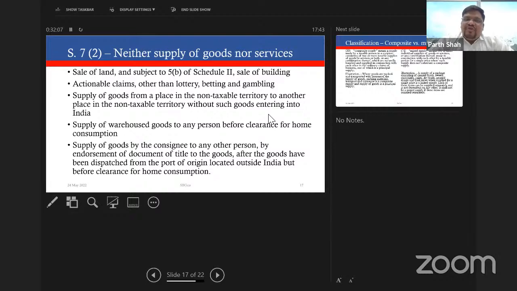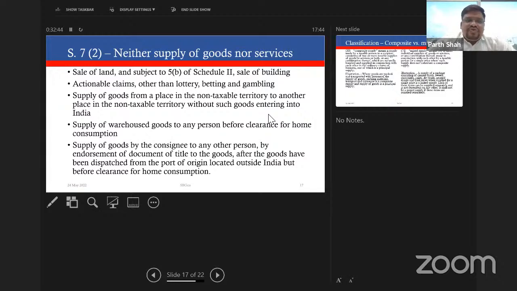Again, the next part: supply of warehoused goods to any person before clearance for home consumption. At times, importers have an option to not clear the goods for home consumption, but rather file the bill of entry for warehousing. The goods are kept in customs warehouse, and while the goods are in customs warehouse, the importers can sell the goods to a third party in domestic tariff area or in India. In such cases, there is no GST liability, because the bill of entry for home consumption will be filed by his buyer, and at the time of filing this bill of entry for home consumption, he will be anyways paying GST. So there's an exemption to that also.